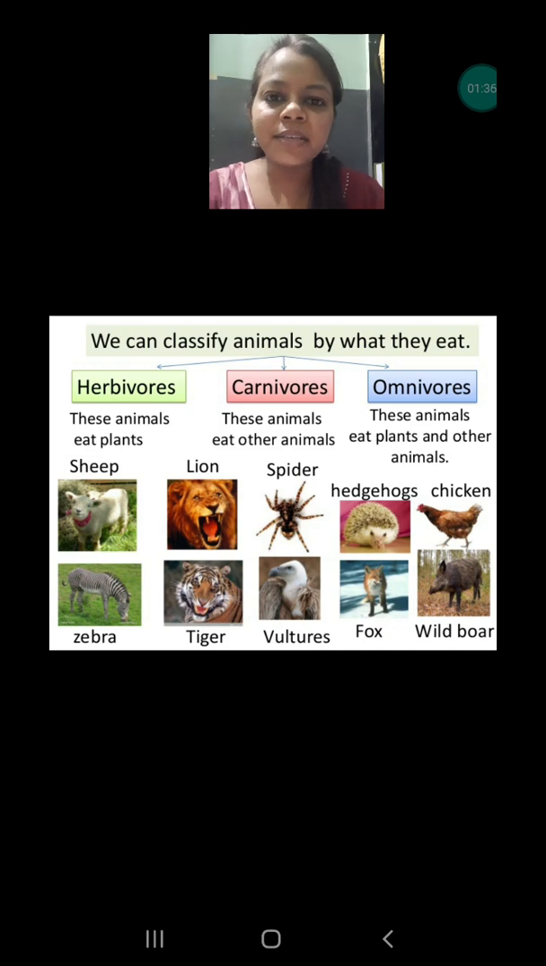You can see a lot of examples on this screen. Herbivorous examples are cow, goat, buffalo, zebra, sheep and so on. Carnivores are lion, tiger, spider and many others. Snake is also considered a carnivorous animal. Snakes also eat frogs and other small animals, which is why they are considered carnivorous. Next are omnivorous animals like hedgehog, fox, wild boar and dogs also, and human beings also. These are the examples of omnivores.